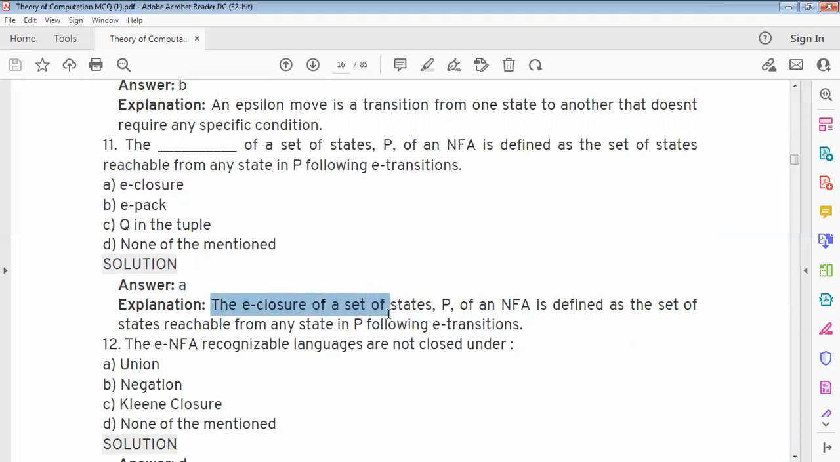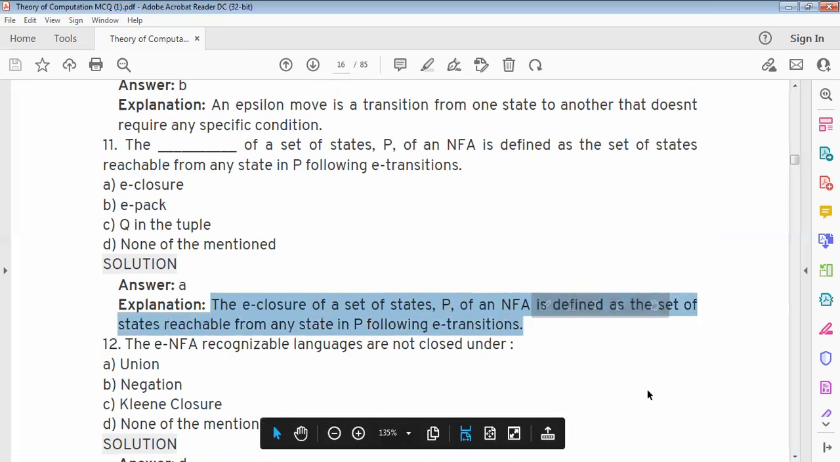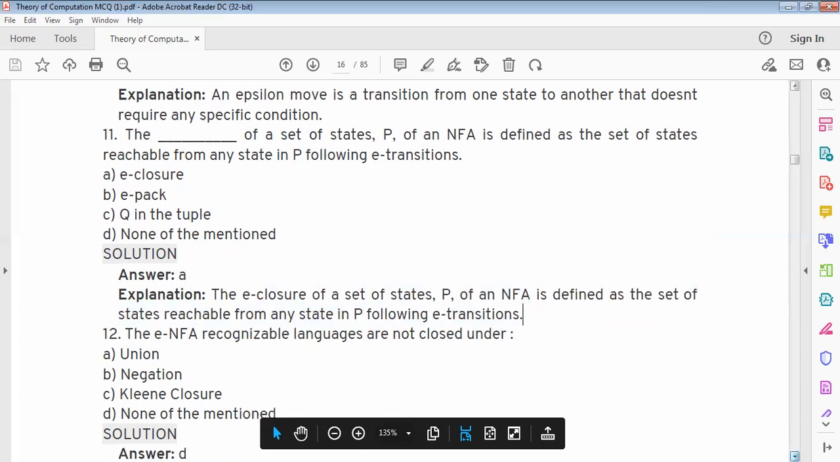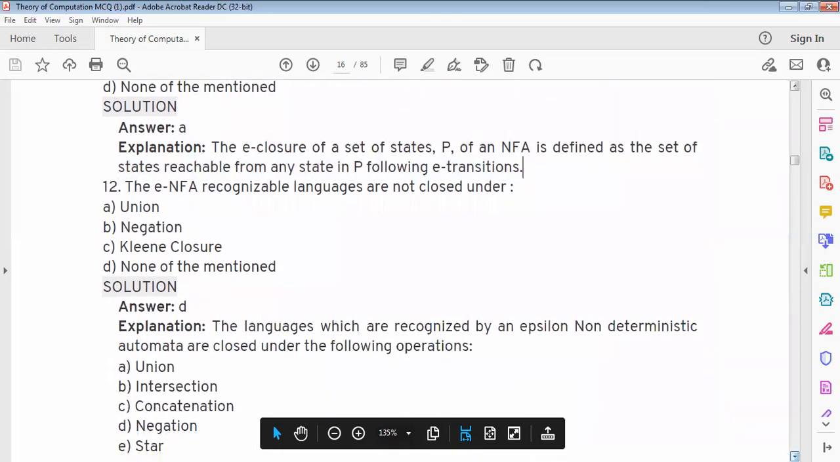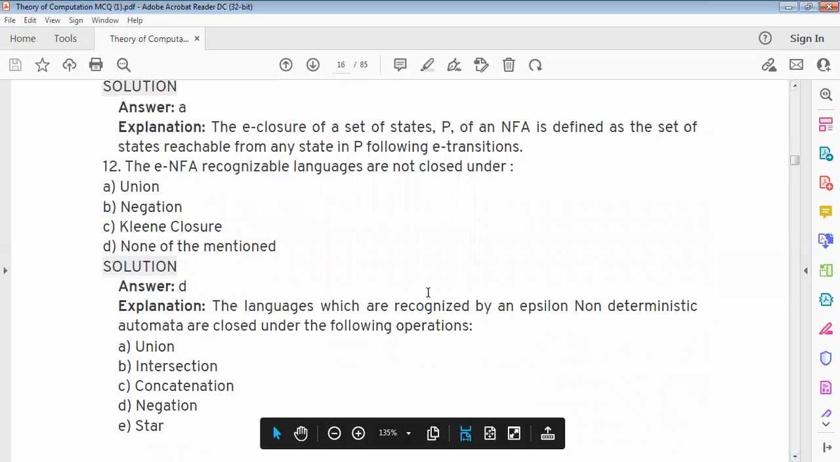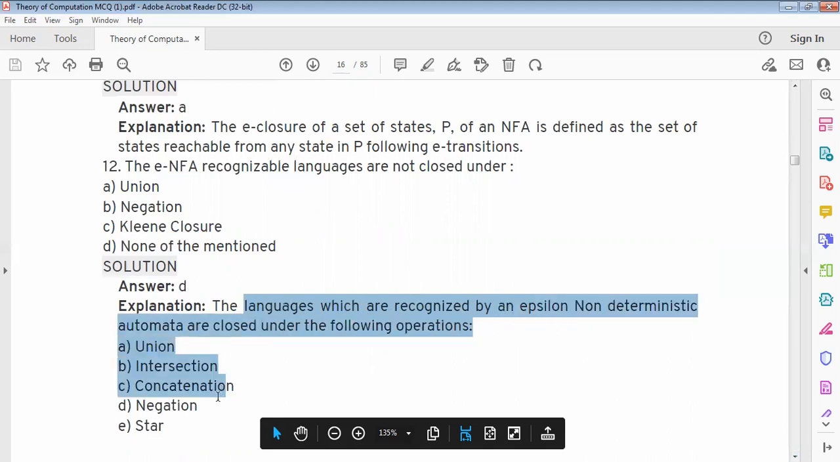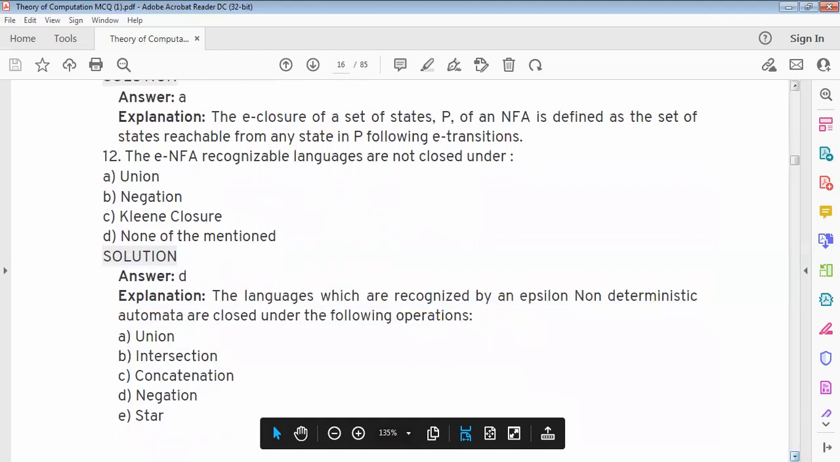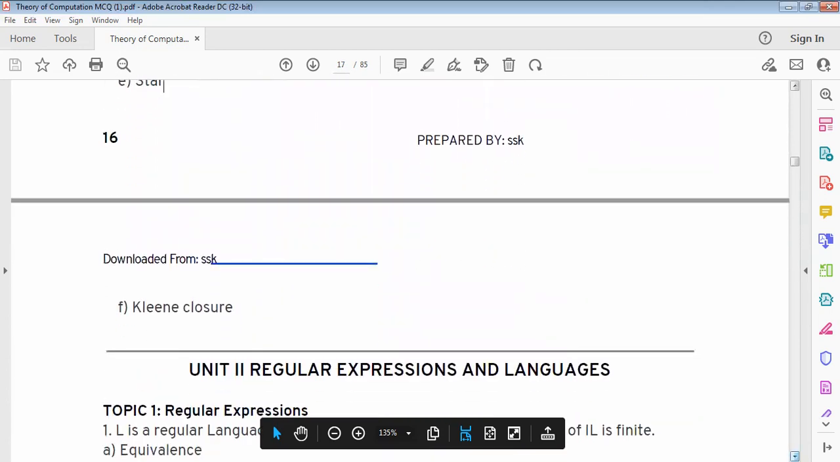The epsilon closure of a set of states P of an NFA is defined as the set of states reachable from any state in P following epsilon transitions. Next, the epsilon NFA recognizable languages are not closed under the option none of the mentioned. The languages which are recognized by an epsilon non-deterministic automaton are closed under the following operations: union, intersection, concatenation, negation, star, and Kleene closure.